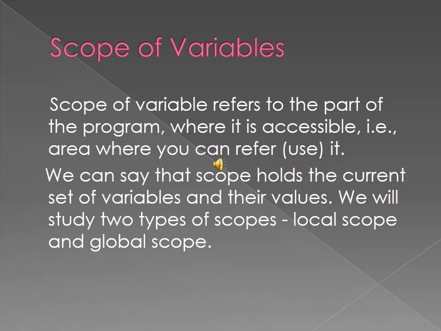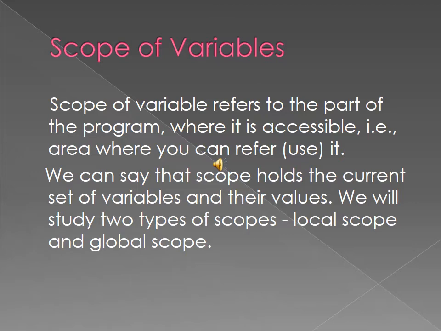There are two types of scope: one is local scope, another one is global scope. We already discussed this in the scoping chapter, chapter 3.